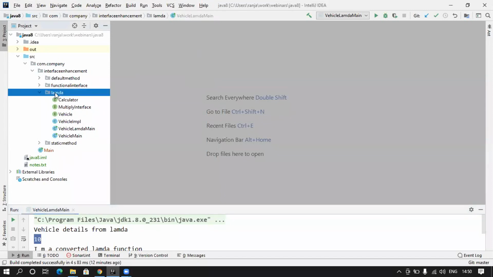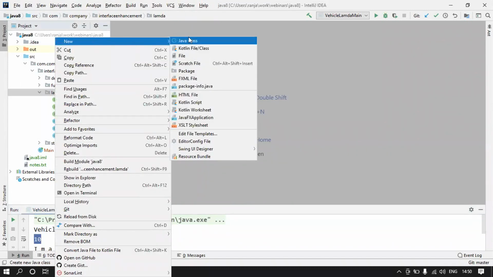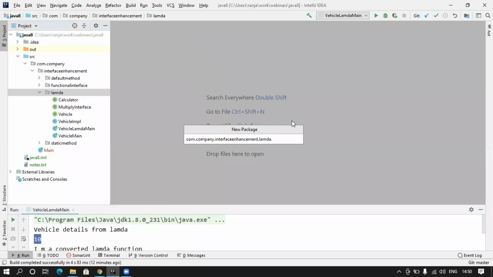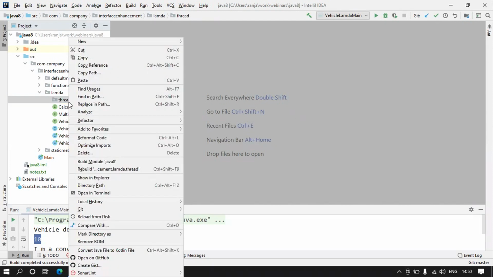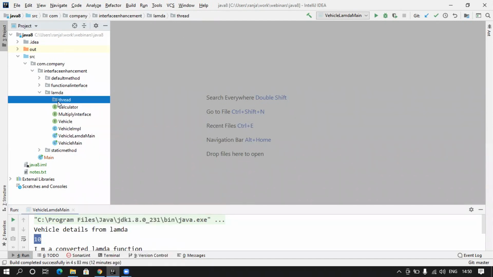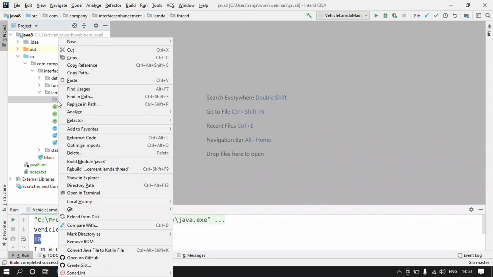Okay, now let's have a look. How can we implement our thread, which was using the runnable interface, using lambda expression? So let's say a thread. Let's convert the thread we have, because we know that the runnable interface is also an example of a functional interface, because it has only one abstract method, which is run.